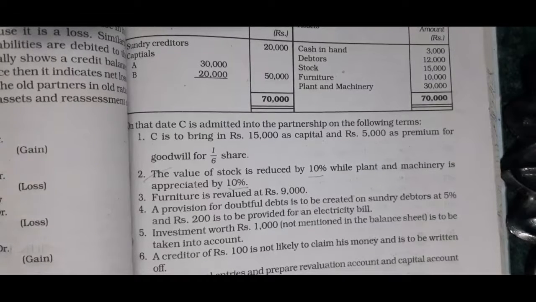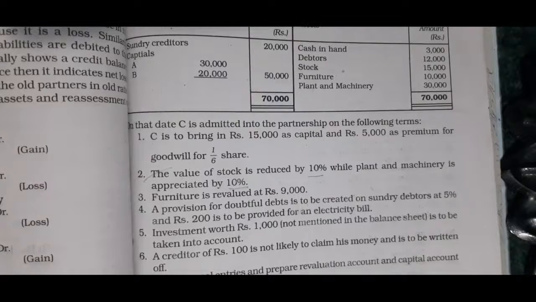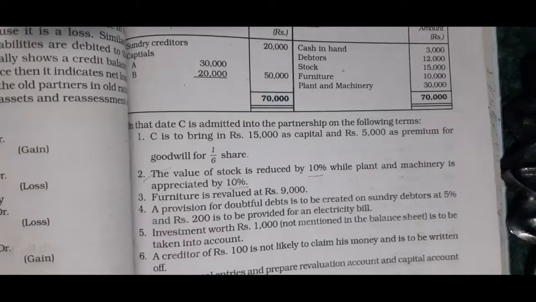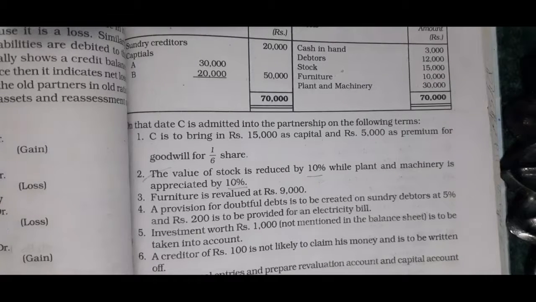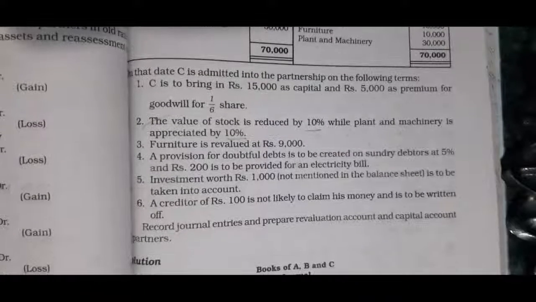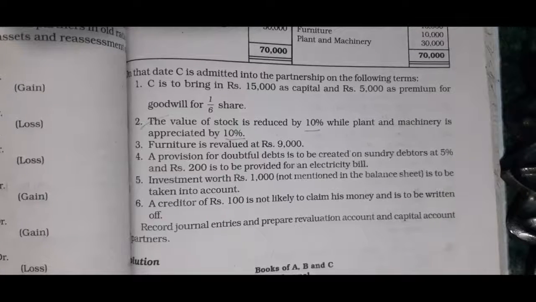Next, a provision for doubtful debts is to be created on sundry debtors at 5% and rupees 200 is to be provided for an electricity bill. Next, investment worth rupees 1,000 not mentioned in the balance sheet is to be taken into account. Next transaction is, a creditor of rupees 100 is not likely to claim his money and is to be written off. Record general entries and prepare revaluation account and capital account of partners.